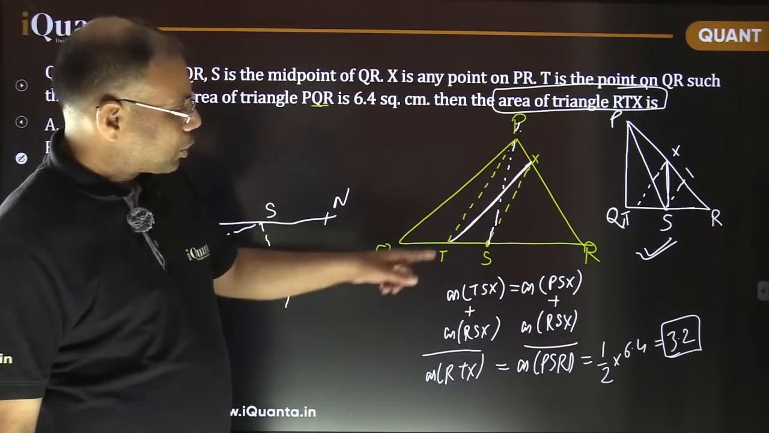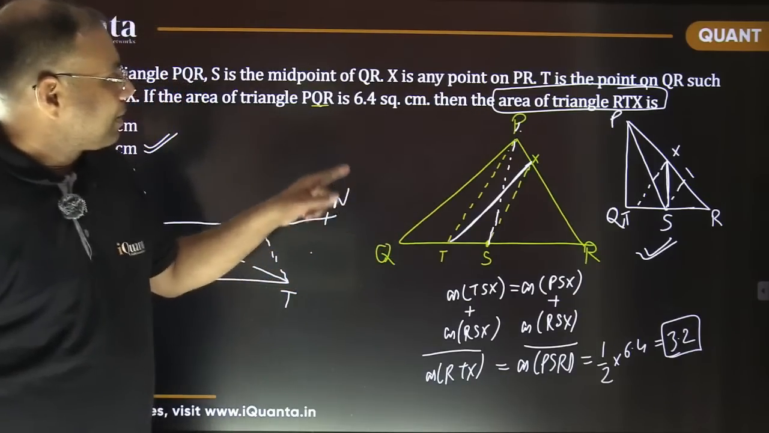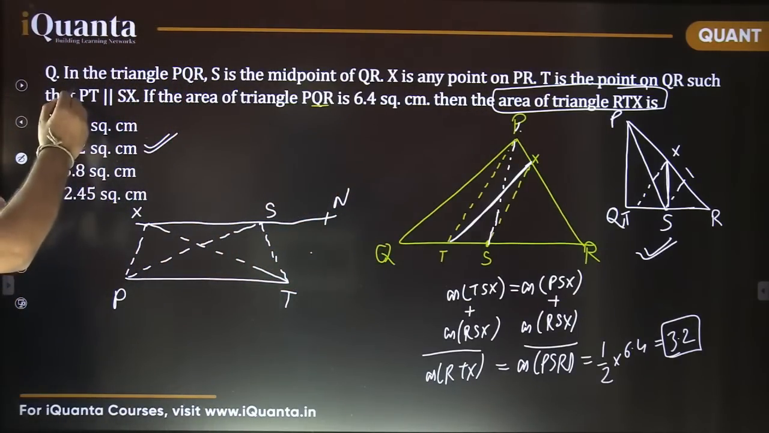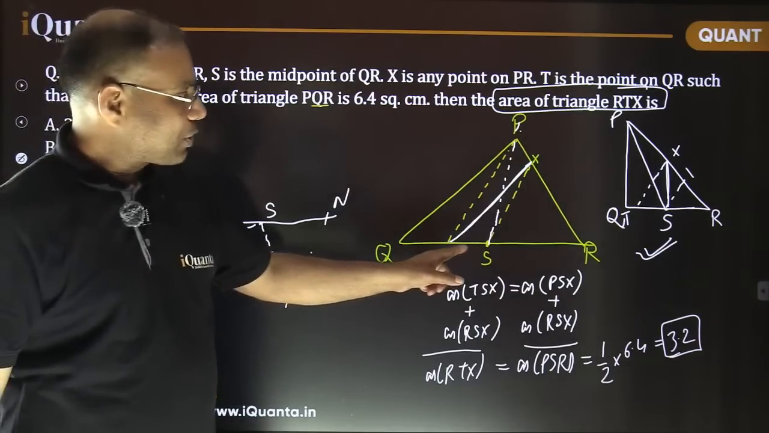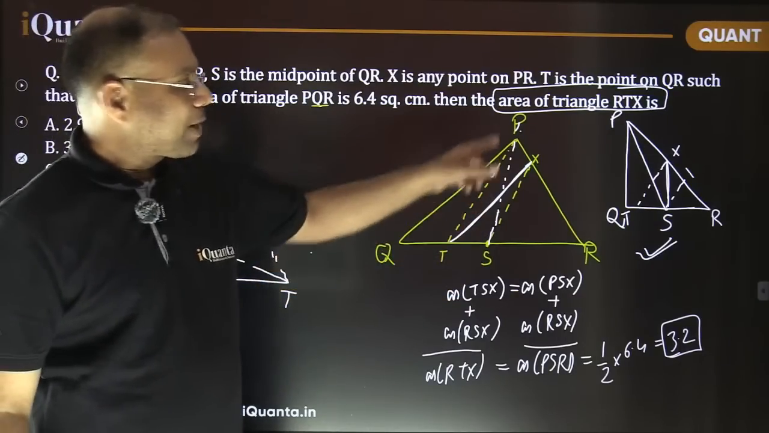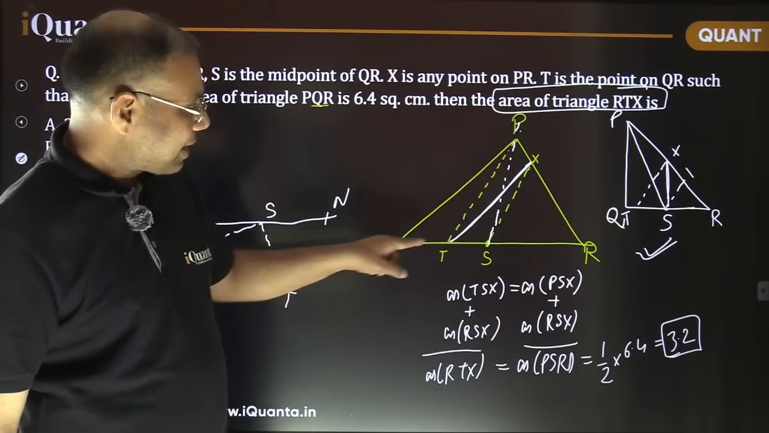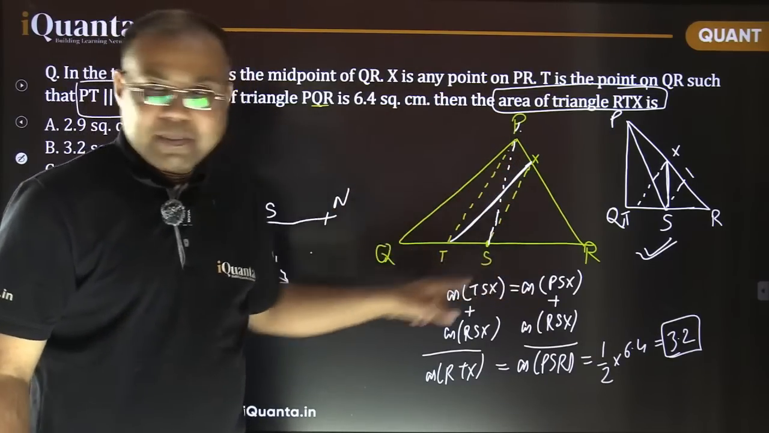So we just saw that these two lines SX and PT are given parallel, right? This PT is parallel to SX. Now using this, we got to know that the triangles on the base SX, up to point T or up to point P, have the same area. That means triangle TSX has the same area as that of PSX, right? That's what I mentioned here.